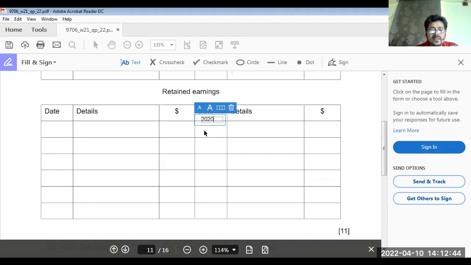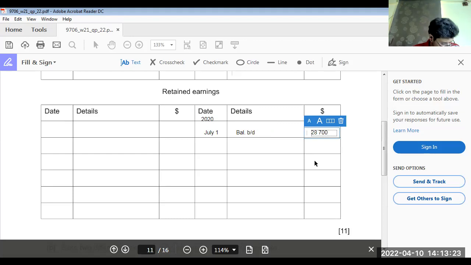Okay. Retained earnings, 2020, July 1st. Opening balance, balance BD. How much was the balance BD? 28,700. 28,700 is the opening balance. Okay. Now what happened?